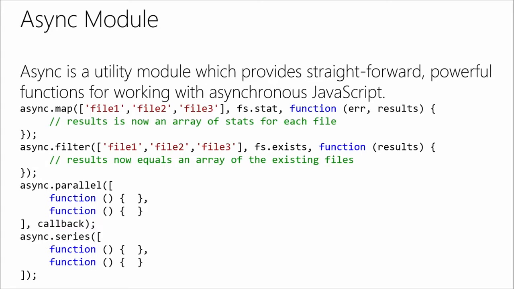What map will do is run this function fstat on every single argument in this array, and it will return all of the results in an array for each file. And let's say that you want to filter. Filtering is very similar in how it executes. It will run this fsExist function on all of these files, and it will return it all in the results.